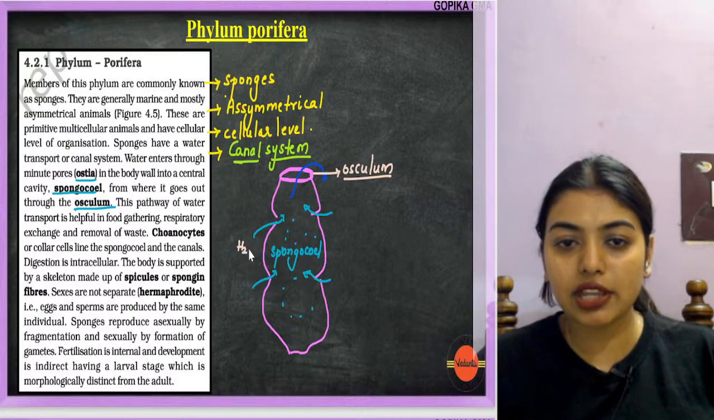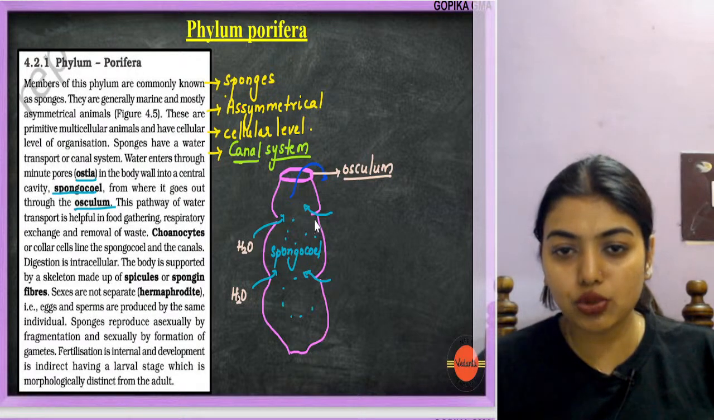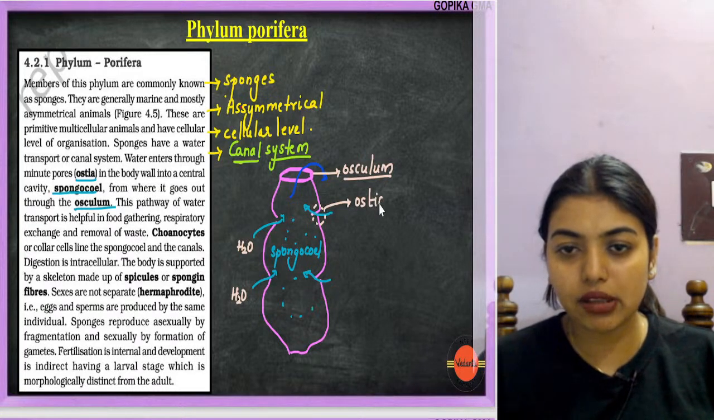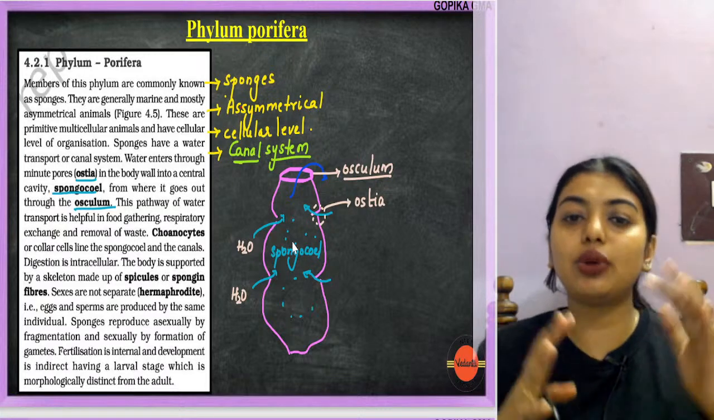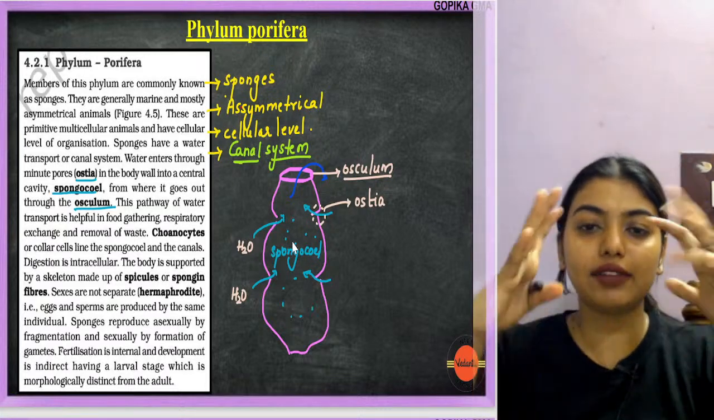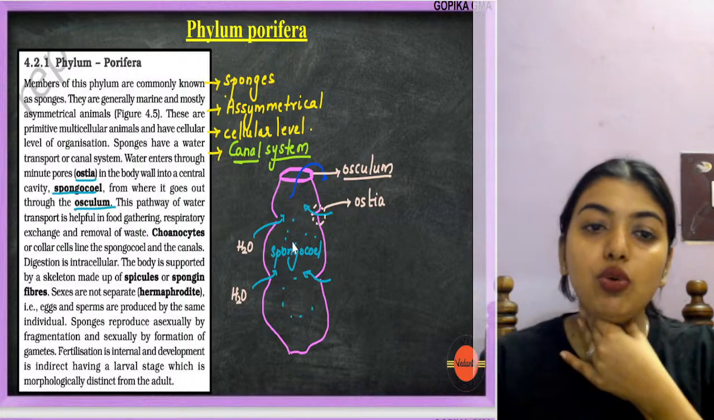The water, H2O I'm writing here, has entered through small pores. These pores are called ostia. Water has entered through small pores called ostia, and they enter into a cavity. In the middle there's one full cavity, that cavity is called spongocoel, and through that spongocoel the water will go out through the osculum.